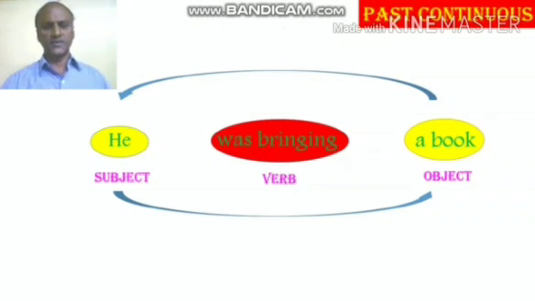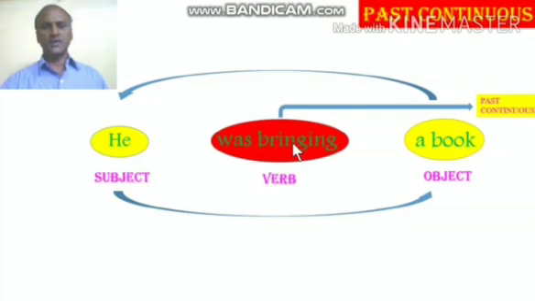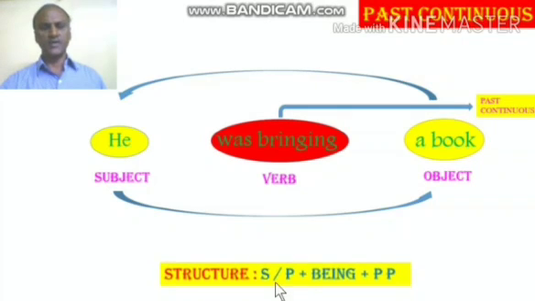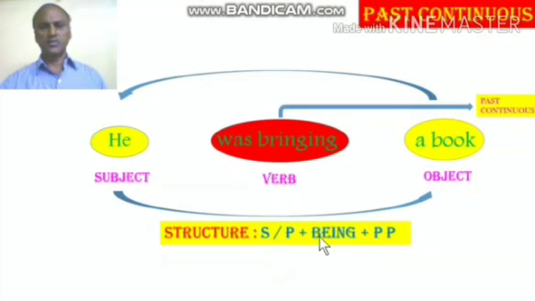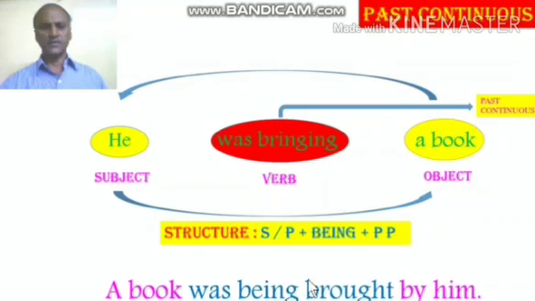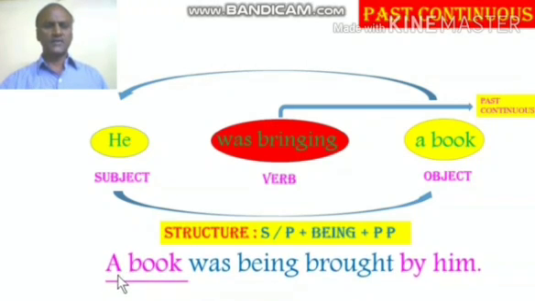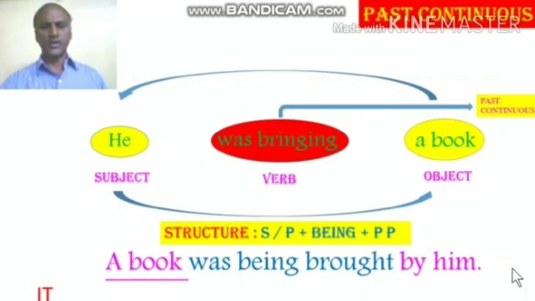Next, the third step is identify the verb which is given in the sentence in the form of active. Here was bringing is in the past continuous. Hence, the structure to be followed is singular/plural plus being plus past participle. And the answer is a book was being brought by him.